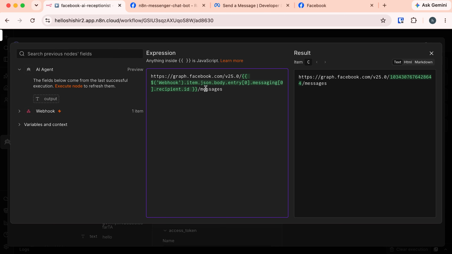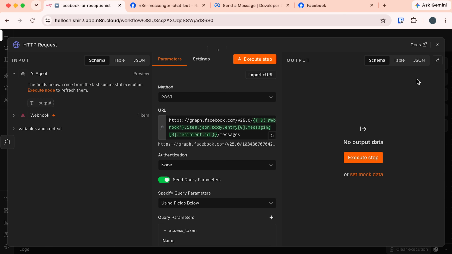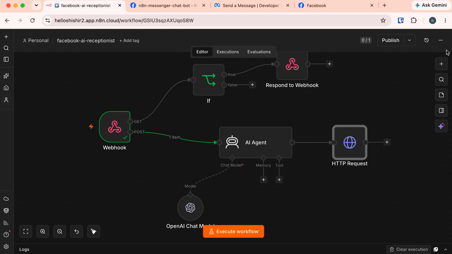Now, one thing I'd like to mention is that this is a pretty large expression. Here, it's list item, then JSON, then body, and then provide entry. Actually, a pretty large expression here. And this feels complex and confusing. So I'll do some refactoring here. Let's close this. Also, close this configuration window for now. Now, let's delete the connection between webhook and AI agent.